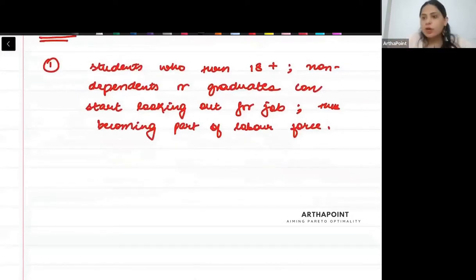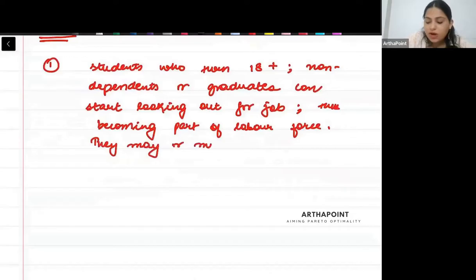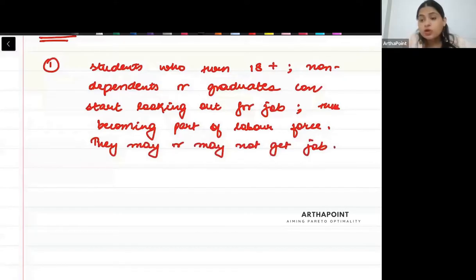They may or may not be employed. Ekdam se zaruri nahi hai they will get a job. So they may or may not get a job. But they're looking out for job now. So they are becoming part of the labor force. Is this clear? That's the first part.